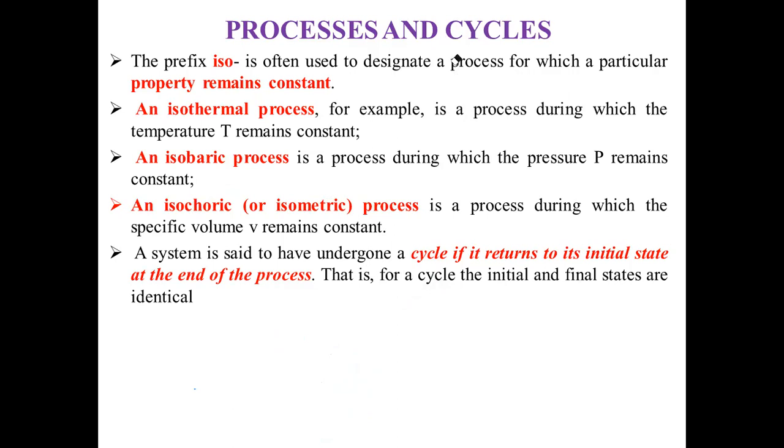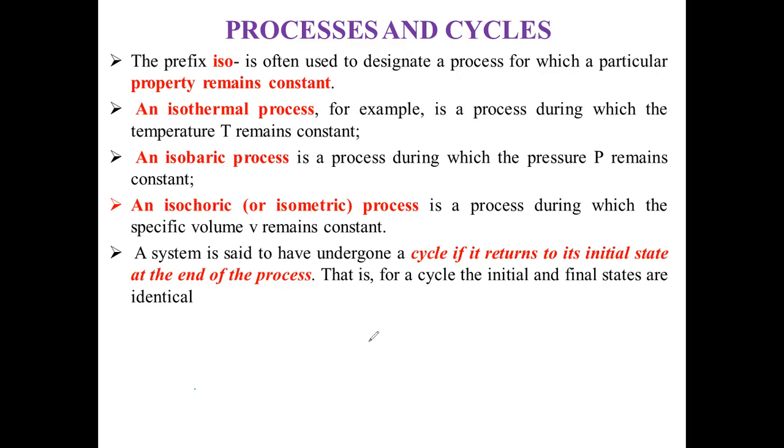What is meant by cycle, friend? A system is said to have undergone a cycle if it returns to its initial state at the end of the process. At the end of the process, the system must return to its initial state, and this is known as a cycle. That is, for a cycle, the initial and final states are identical.